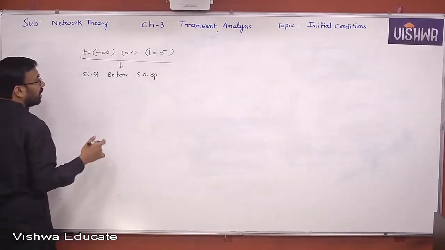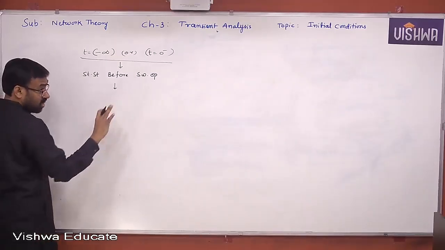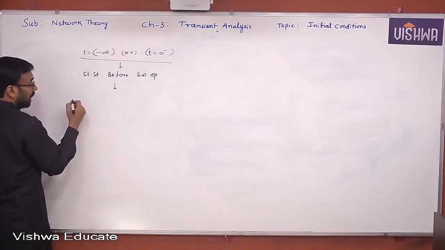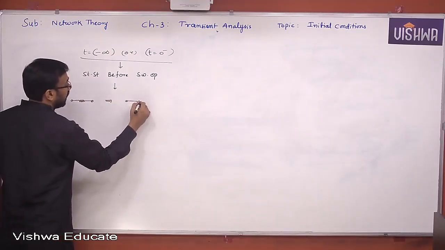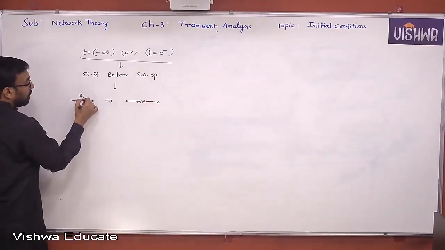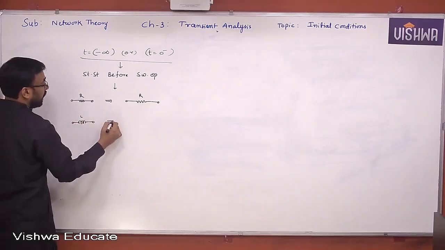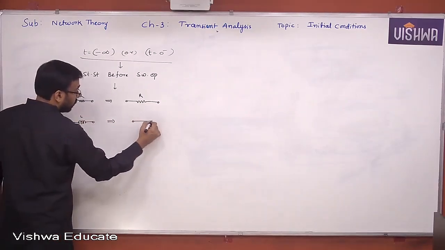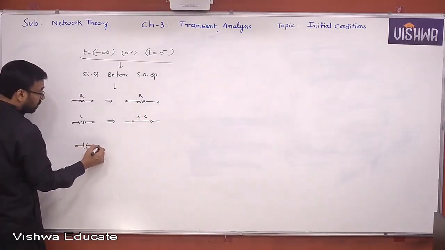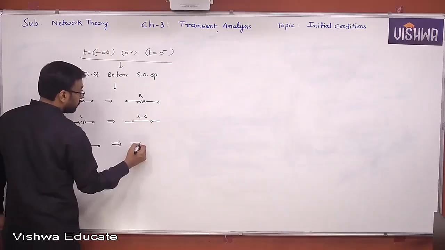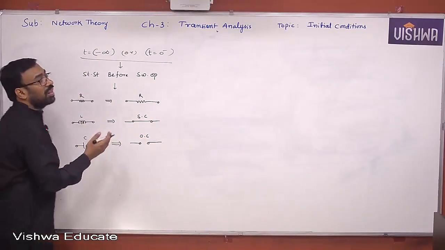Therefore, both are the same. Now, under steady state conditions, the switching operation has not happened. But you have three elements. One is a resistor. How does the resistor behave? It will behave like a resistor all the time. How does the inductor behave? The inductor behaves like a short circuit. Yes or no? Capacitor behaves like an open circuit. Yes or no? This is how you need to draw the equivalent.